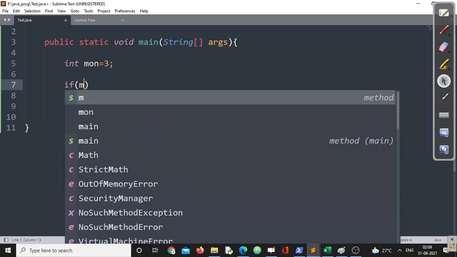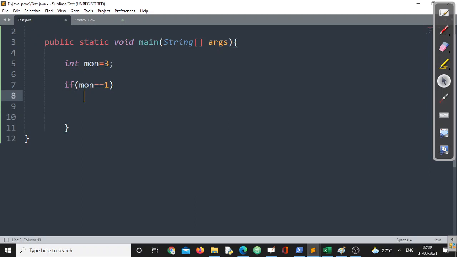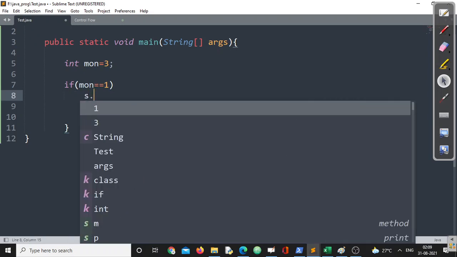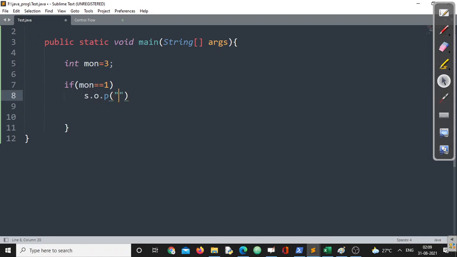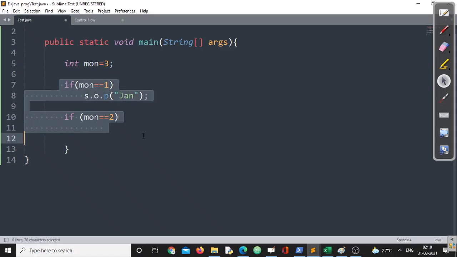If month equals 1, you know what I have to write. I have to write, I am not writing the full one, System.out.print followed by January, right? This is the first case. What is the second case? Again, the second case is if month equals 2, then we should go for February. And like that, we have to write up to 12, right? So this is the simple way we can do this. But don't you think if the number of possible options increases, the complexity of the program becomes more and more if you are using if?